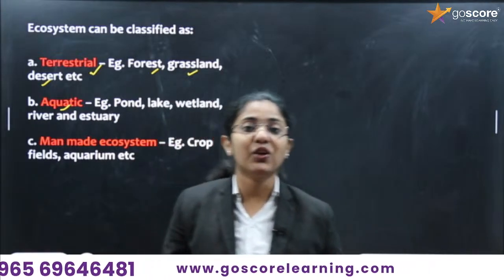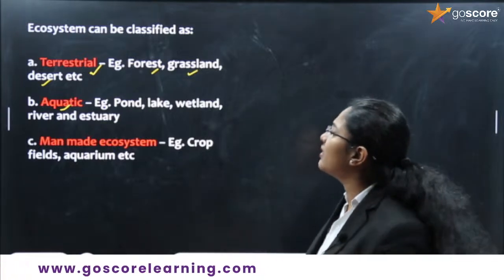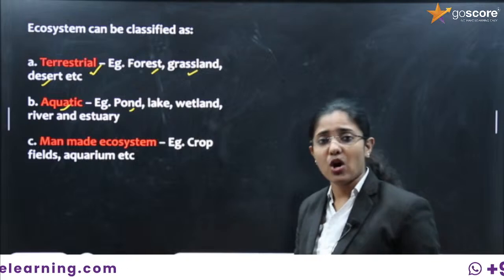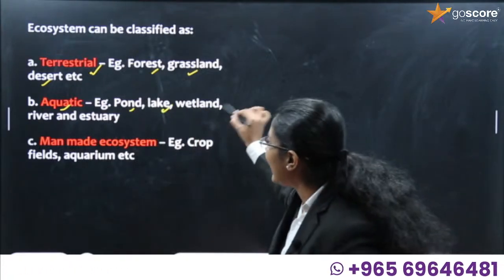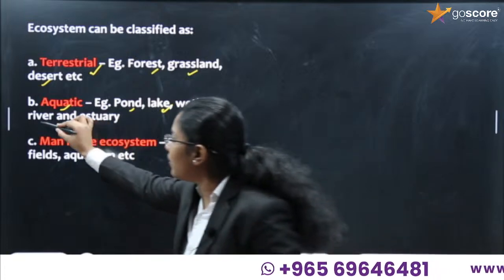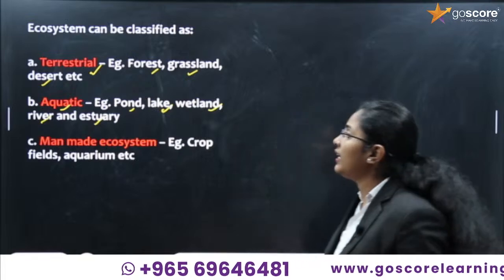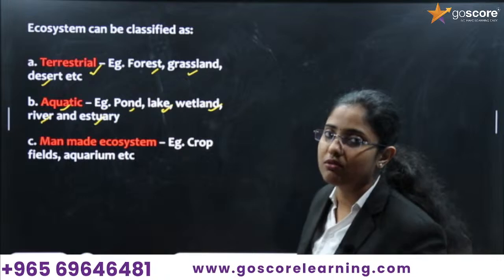These ecosystems are present in water-rich areas. So we can say pond is an aquatic ecosystem. Lake is an aquatic ecosystem. Wetland is an aquatic ecosystem. River is an aquatic ecosystem. Then estuary is an aquatic ecosystem. These are the different aquatic ecosystems.